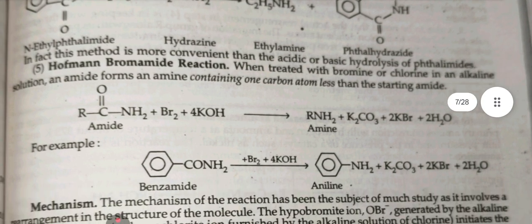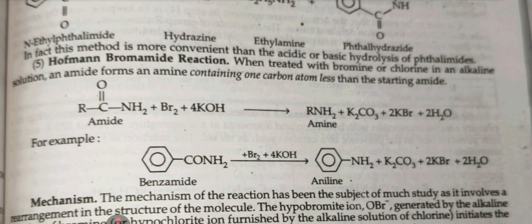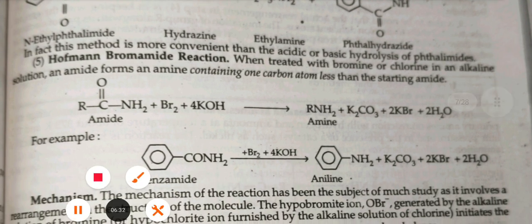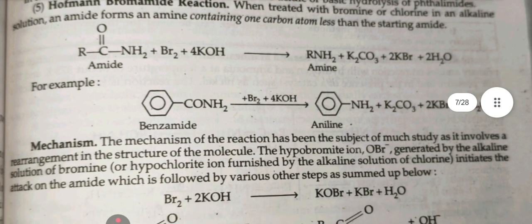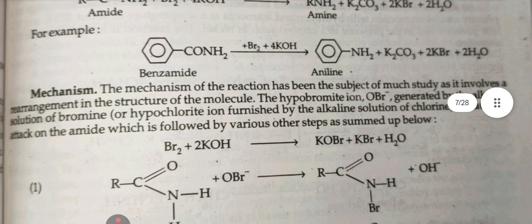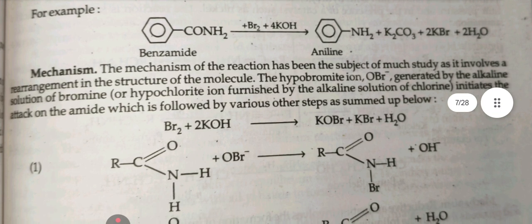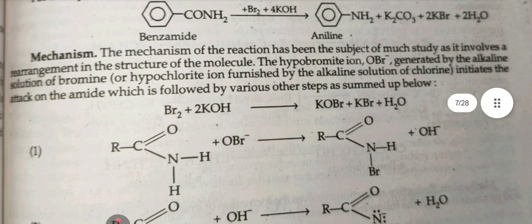Fifth, Hofmann bromamide reaction. When treated with bromine or chlorine in an alkaline solution, an amide forms an amine containing one carbon atom less than the starting amide. Mechanism. The mechanism of the reaction has been the subject of much study as it involves a rearrangement in the structure of a molecule.